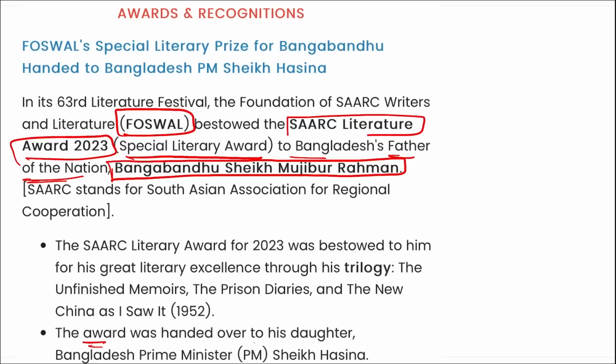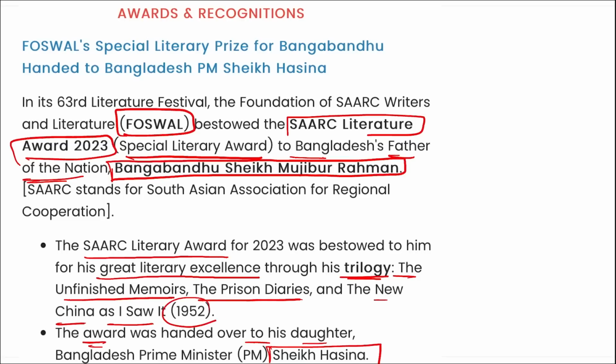All right, the award was handed over to his daughter, Bangladesh Prime Minister Sheikh Hasina. And remember, the SAARC Literary Award for 2023 was bestowed to him for his great literary excellence through his trilogy, The Unfinished Memoirs, The Prison Diaries, and The New China as I Saw It 1952.